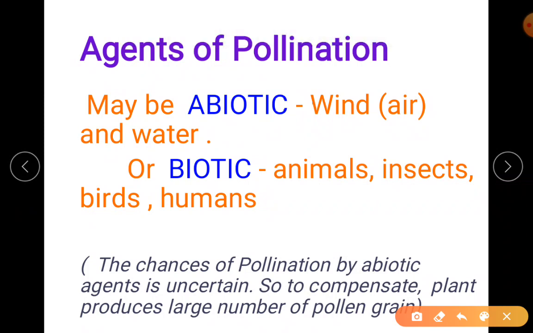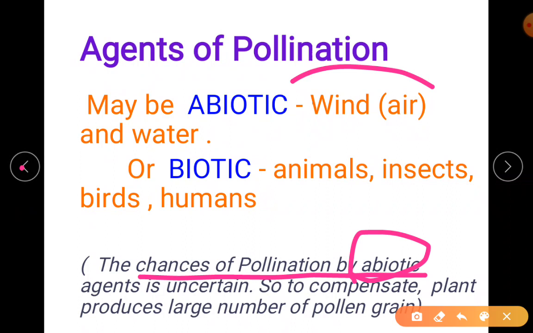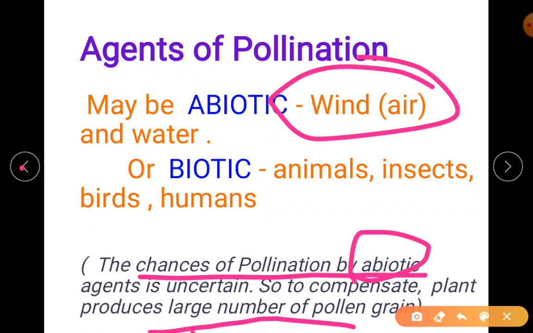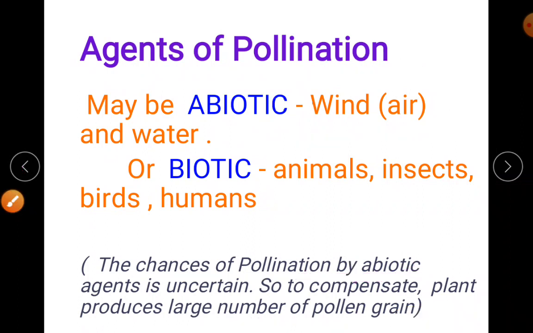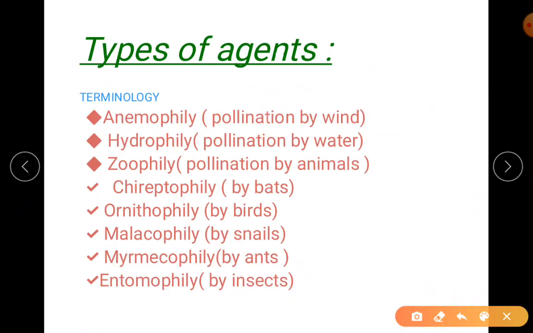Similarly, the chances of pollination by abiotic agents are very uncertain. That is why, to compensate for the problem, the plant produces a large number of pollen grains so that the chances of fertilization are more.